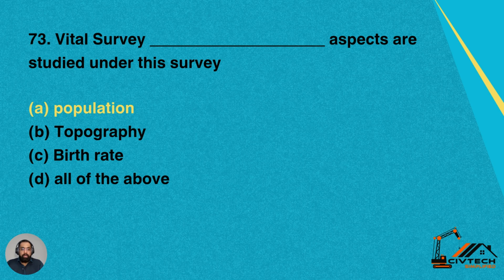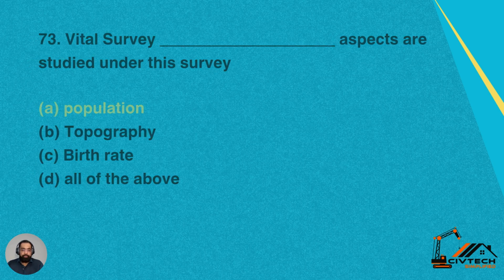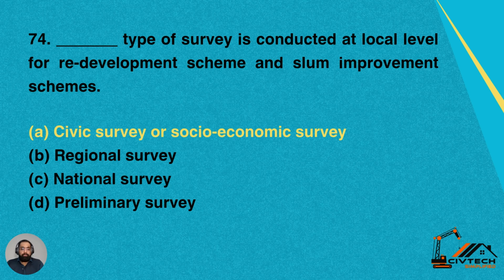Question 73. Vital survey dash aspects are studied under this survey. Which aspects are studied under the vital survey? Number A, population aspect of that town, topography, birth rate, all of the above. So population is a main key aspect which is studied under the vital survey.